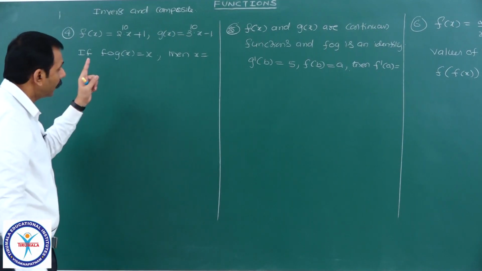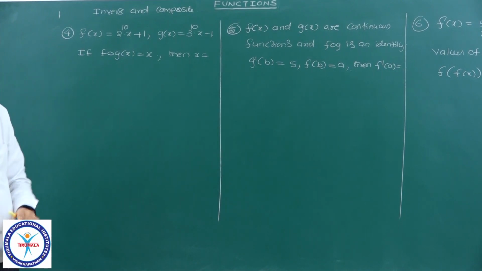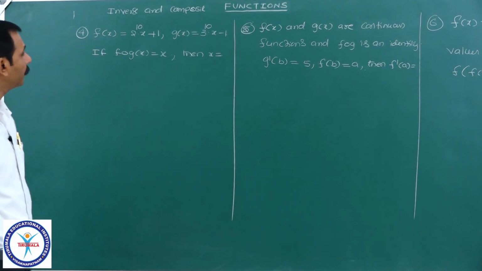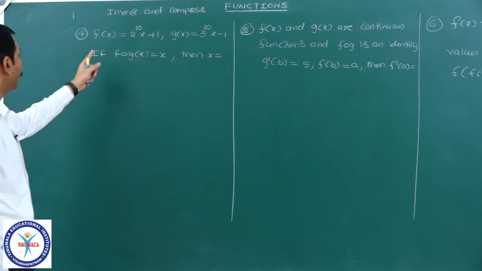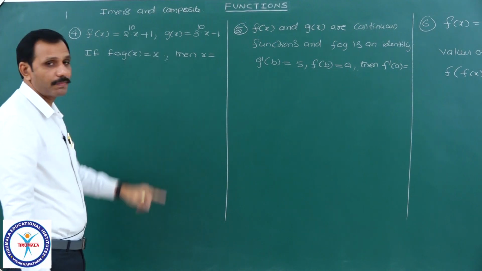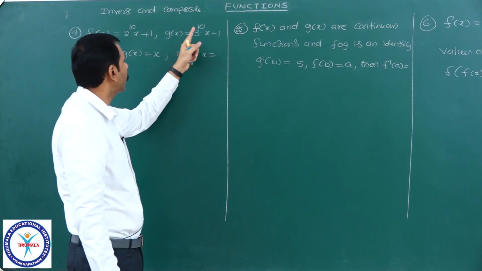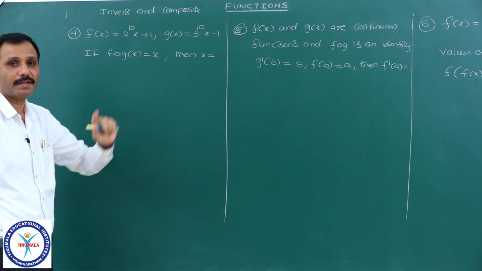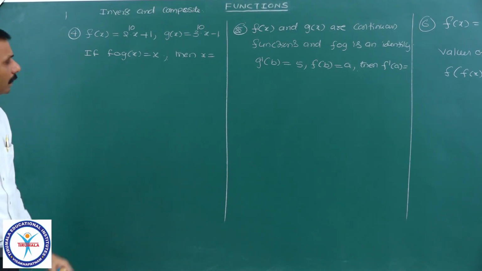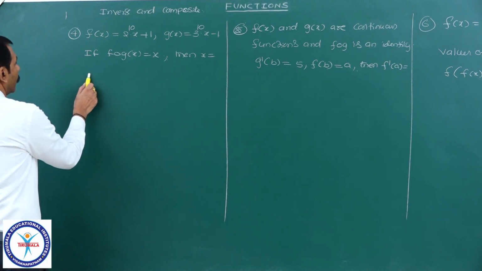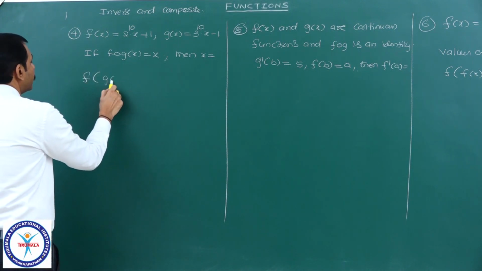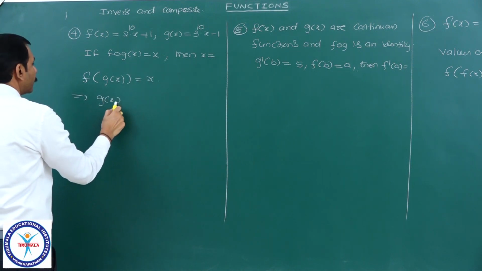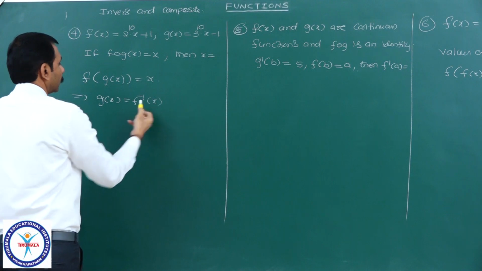Next, on this same concept, inverse and composite functions, other JEE problems. This is a recent JEE problem. See here, f of x equal to 2 power 10 into x plus 1. g of x equal to 3 power 10 into x minus 1. If f circle g of x equal to x, then x is equal to? Here you see, look here. f of g of x is equal to x implies g of x is equal to f inverse x.